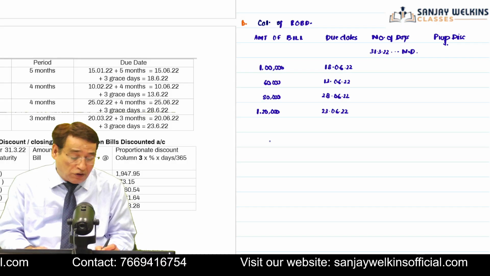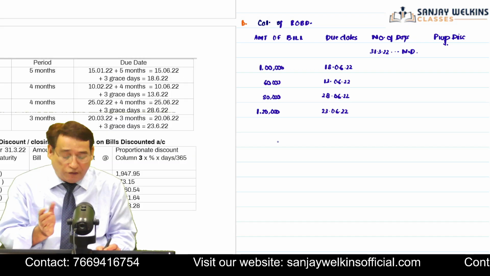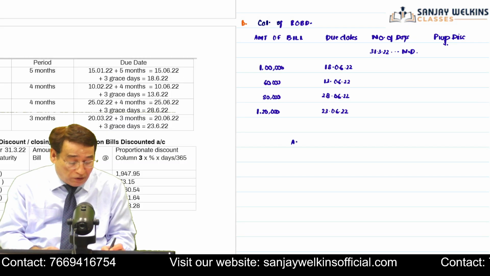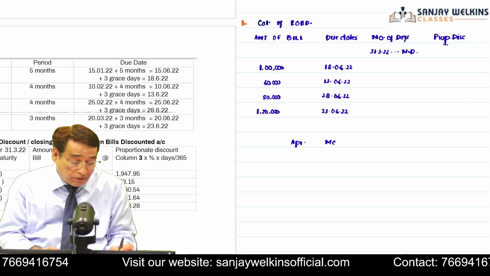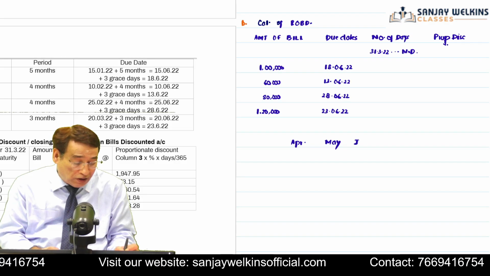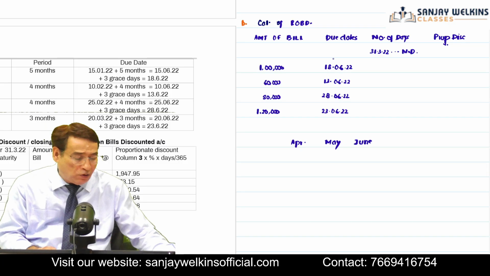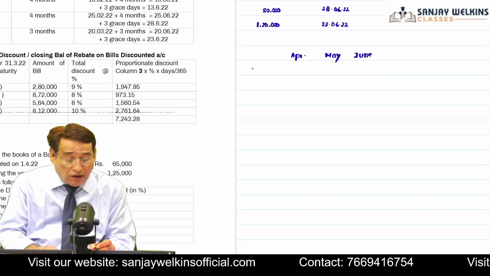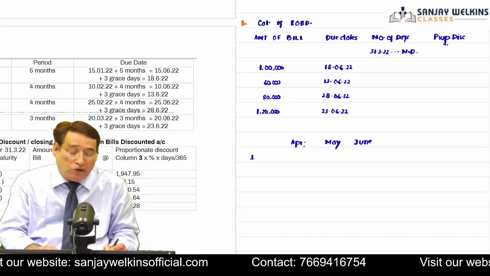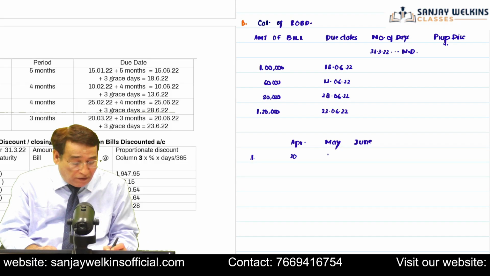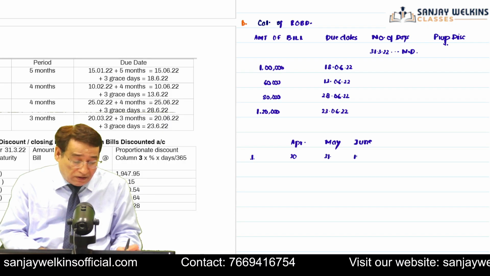As I told you, in order to compute the number of days, your current accounting year is ending on 31st of March. So after 31st of March, the month of April will come into play. Correct? April 2022, May 2022, and then June 2022. Because the last bill has a maturity date of June, I need to stretch only up to June. Now regarding the first bill, the maturity date is 18 June. So 30 days of April, 31 days of May, and 18 days. So I will write here 18 days. Is it clear to you or not?